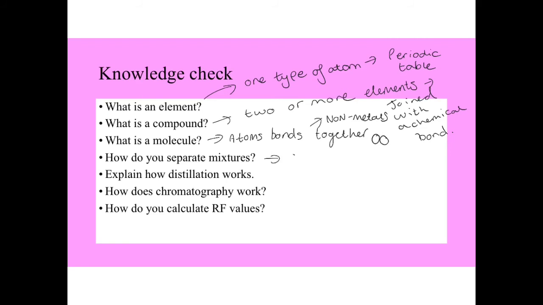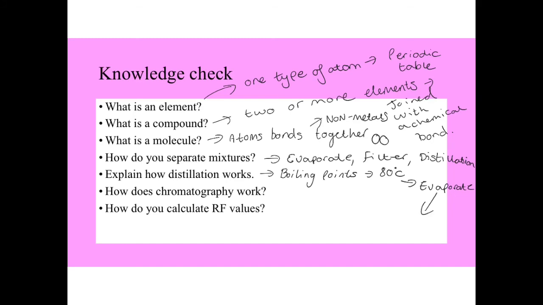How do you separate mixtures? We could evaporate them, we could filter them, we could use distillation. So how does distillation work? It works based on boiling points. So it relies on you knowing the boiling points. So say something has a boiling point of 80 degrees, boil it to 80 degrees, it will evaporate. Okay, so it will be a gas, it then passes through the condenser and turns back into a liquid, and then you can collect it.